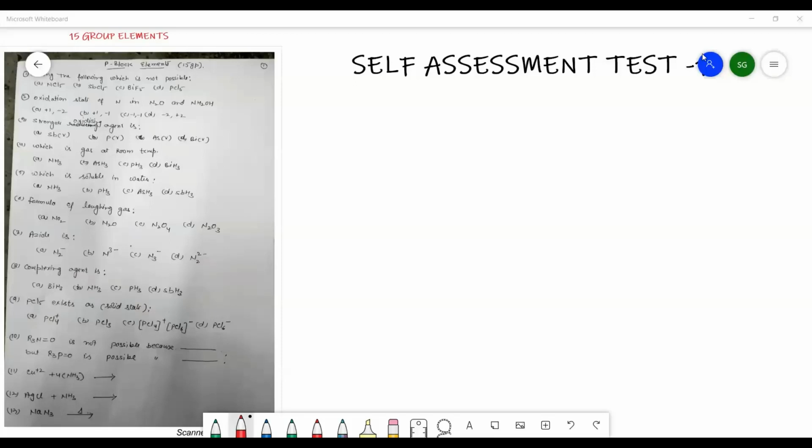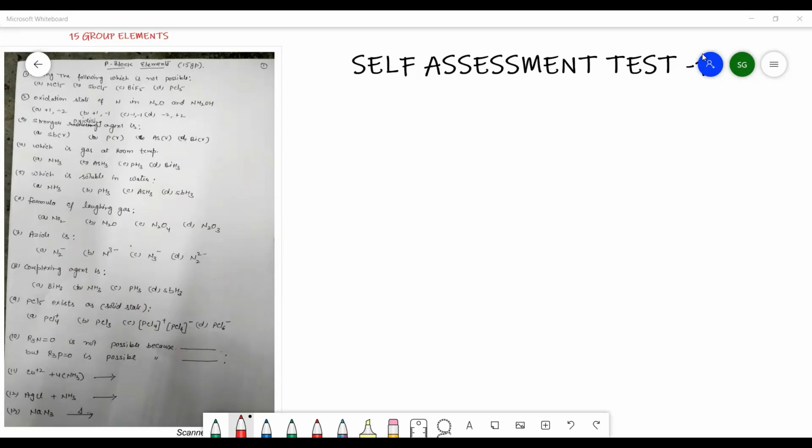Hello everyone. Hope all of you are doing well, and we are doing the P block elements. From lectures 1 to 6, we have completed the 15 group elements. So now the time is the self-assessment test. Here we will discuss the 15 group elements self-assessment test 1. So let us start. Be regular and be honest during this self-assessment test.